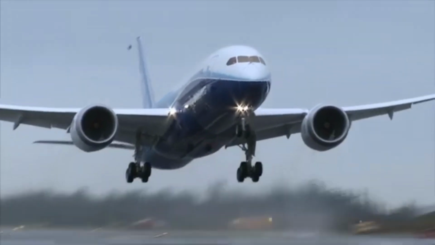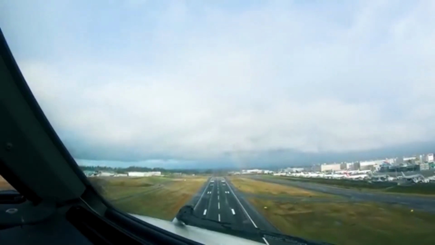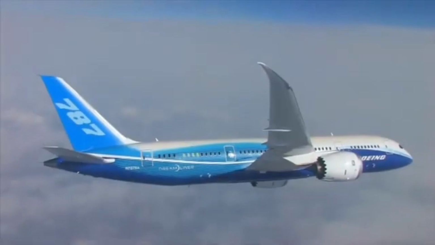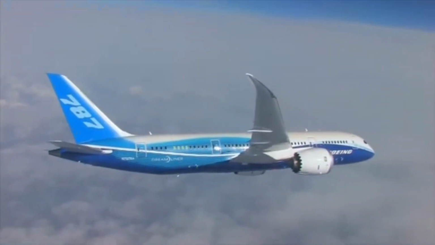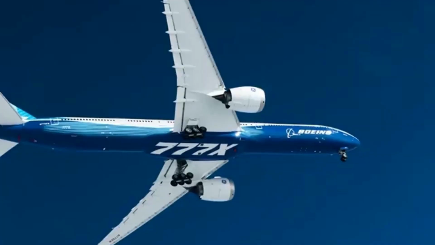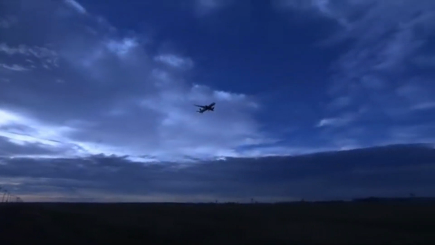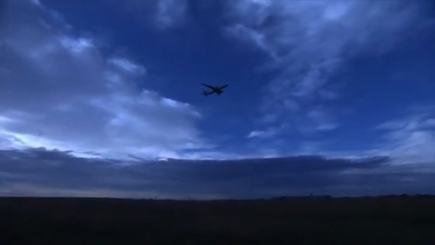Have you ever looked up at the sky and wondered how massive airplanes, weighing tons, manage to lift off and stay airborne? The answer lies in the fascinating world of aerodynamics and the laws of physics. In this video, we'll break it all down in a simple and engaging way. So strap in and let's take off.